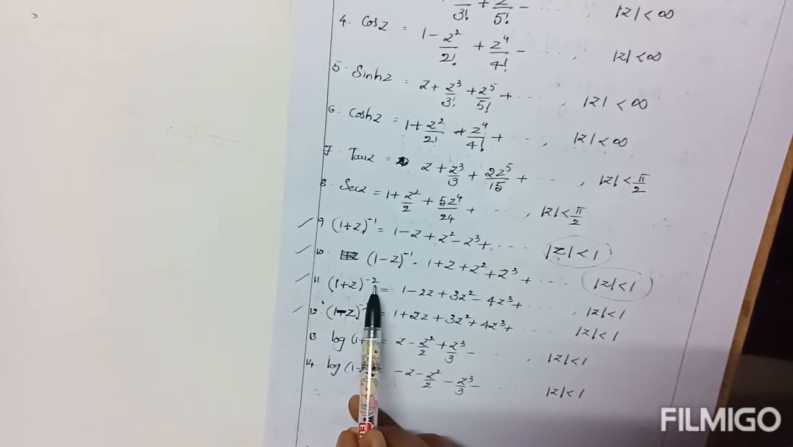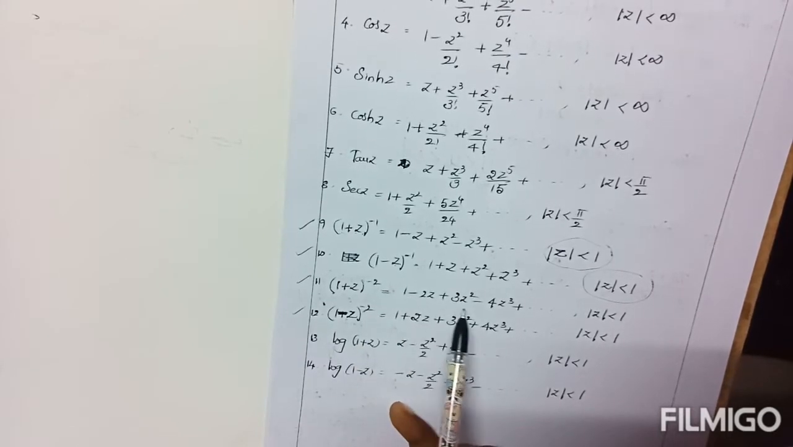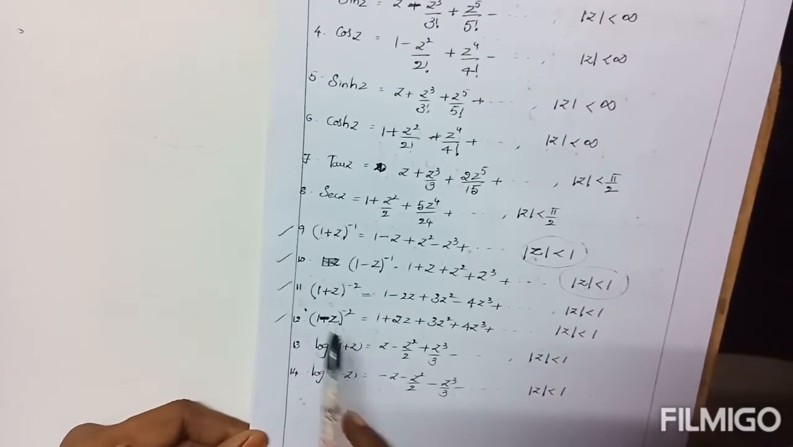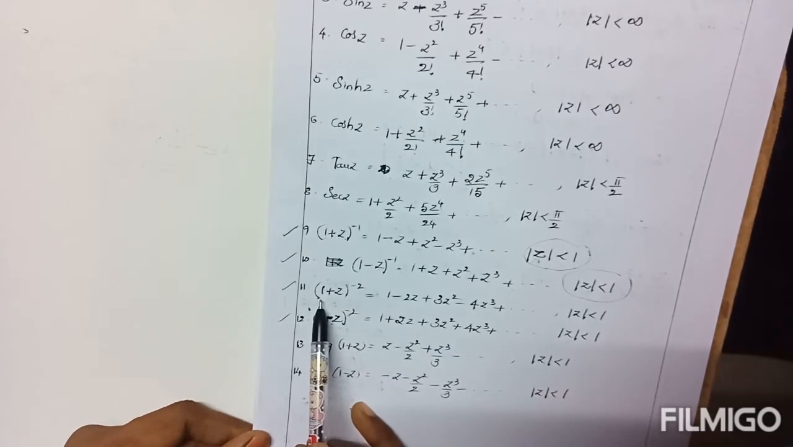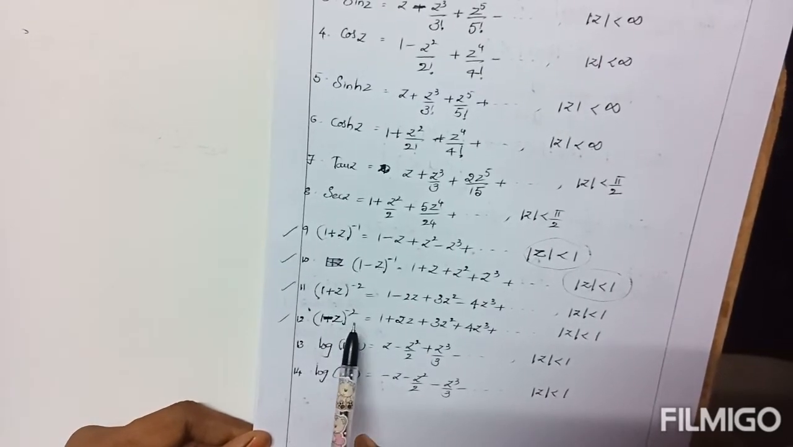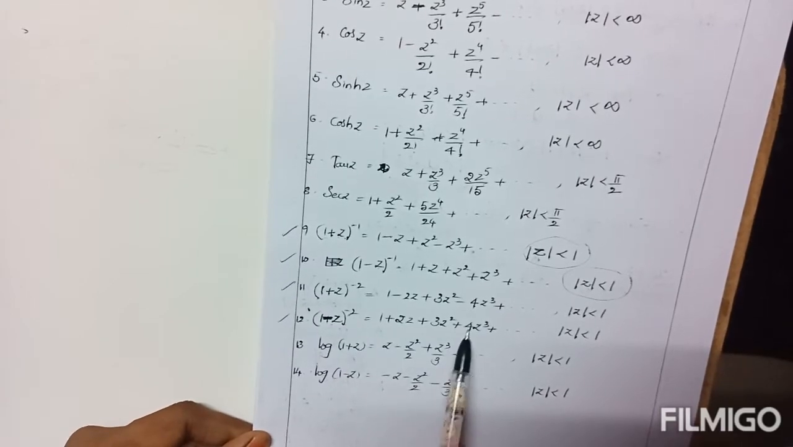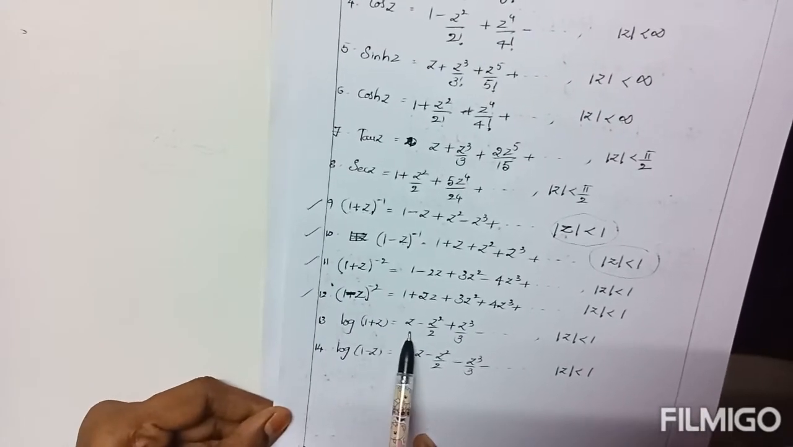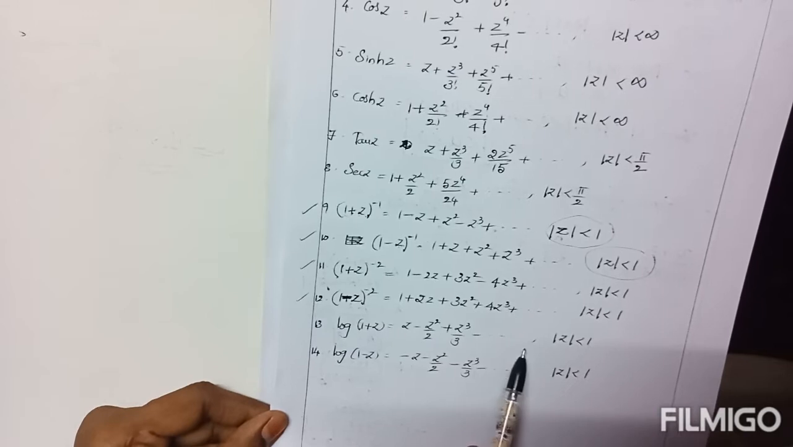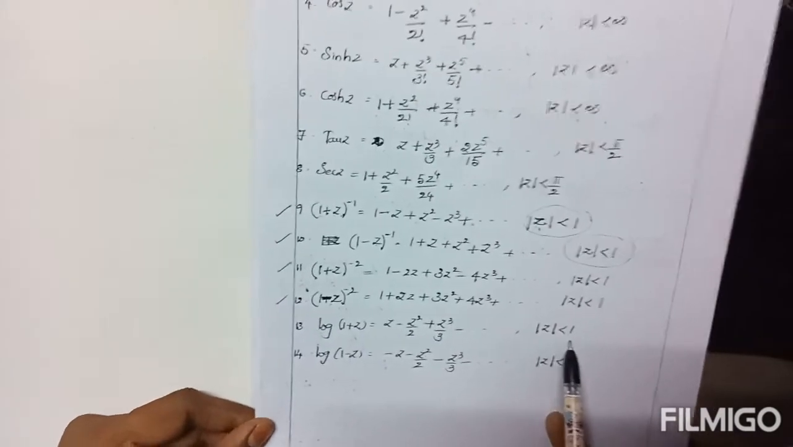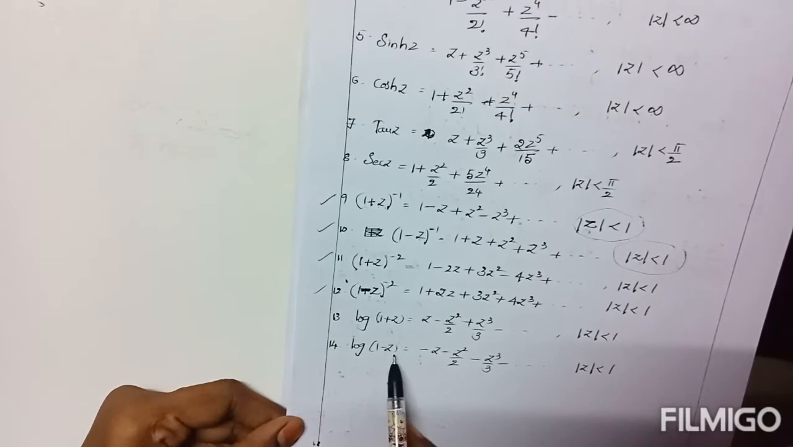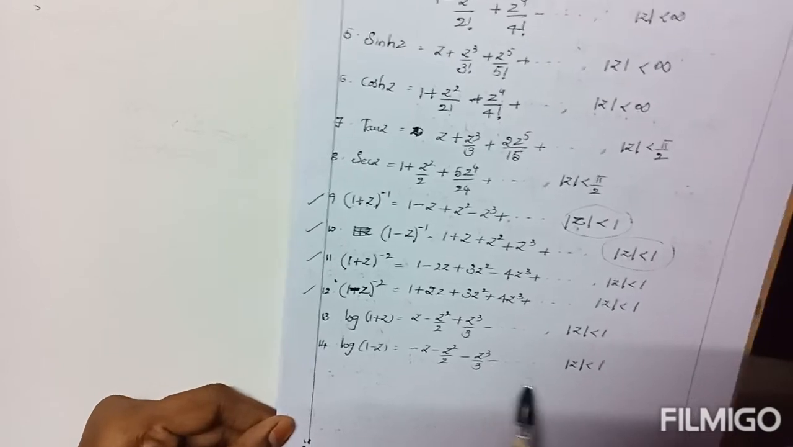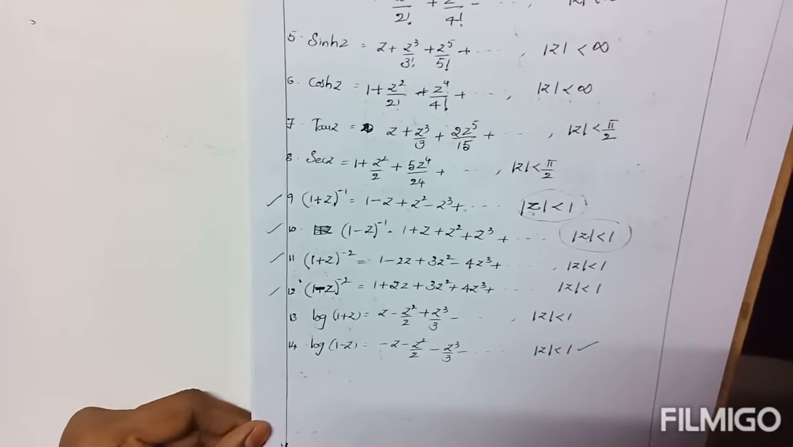Similarly, 1 plus z whole power minus 2 expansion is given as 1 minus 2z plus 3z square minus 4z cube plus and so on. Here also same condition. For the binomial, first place term should be greater than second one. 1 minus z whole power minus 2 expansion has same terms with positive signs only. Condition also same. Log of 1 plus z is z minus z square by 2 plus z cube by 3 minus and so on. Here also modulus of z is less than 1. Log of 1 minus z expansion is given as minus z minus z square by 2 minus z cube by 3 minus and so on. Condition is modulus of z is less than 1.